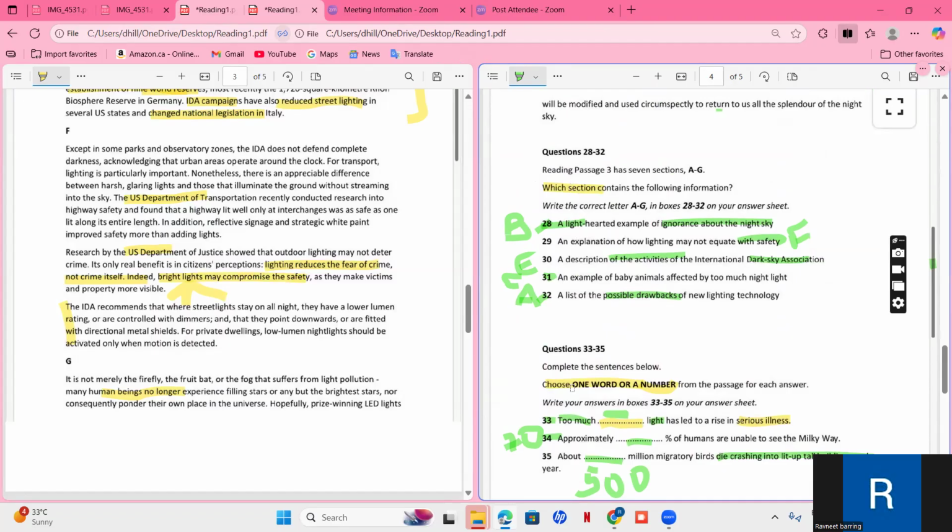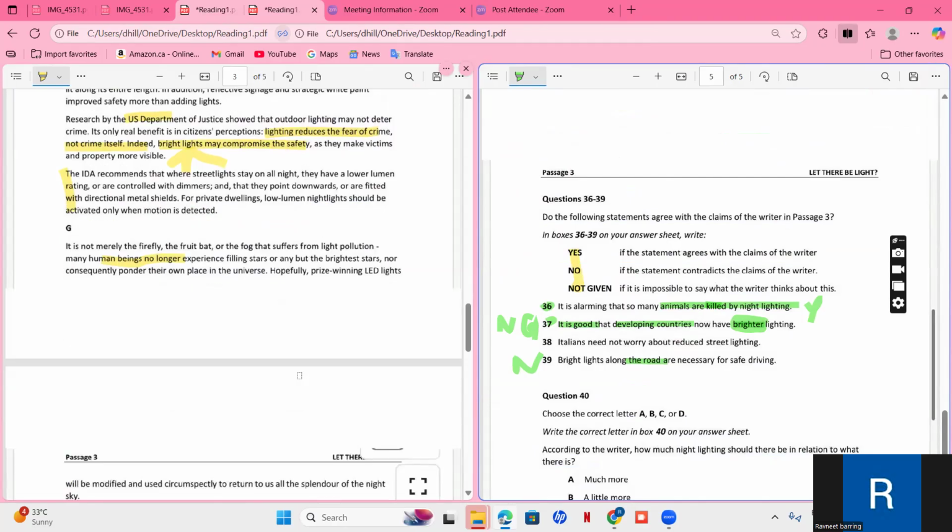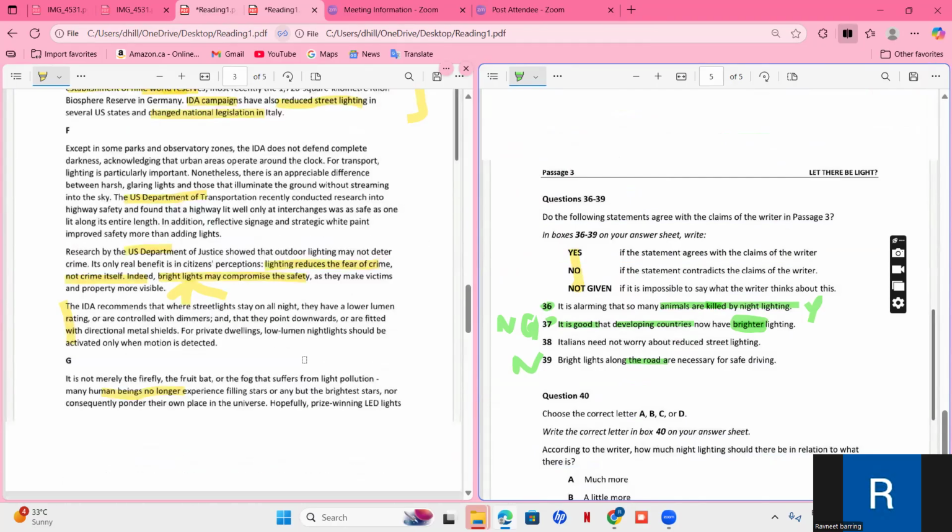We are able to find all these ones, so we are just left with these two questions. We will not read the entire thing, but we will just search for the word Italian to see if we are able to find anything related to that. So Italian, we're not able to find anything related. Italians need not worry about reduced street lighting.